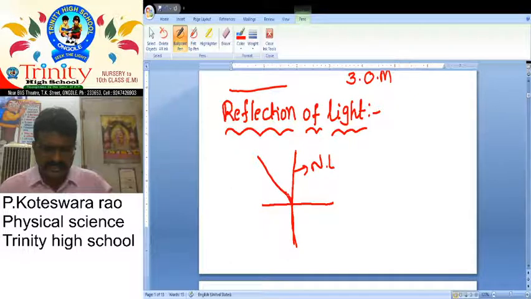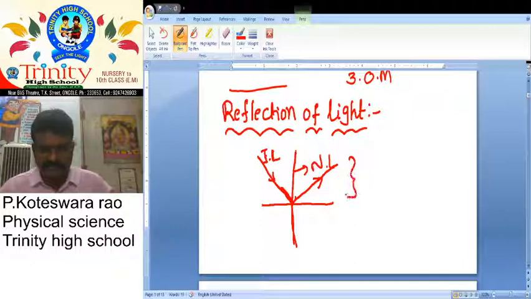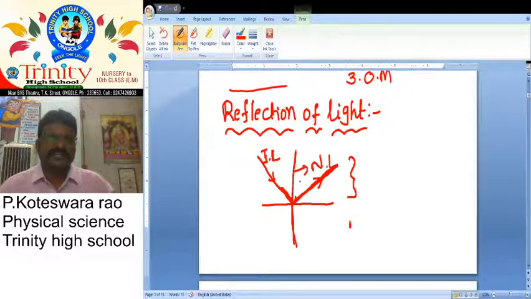When it falls on the surface, it can bounce back into the same medium. This is one medium and this is another medium. So this is called reflection.